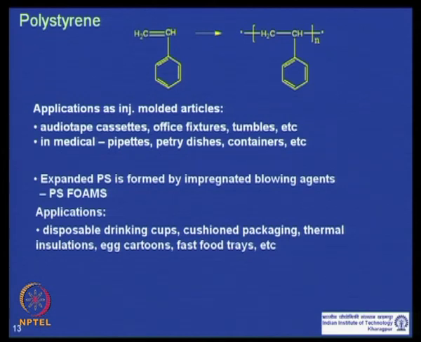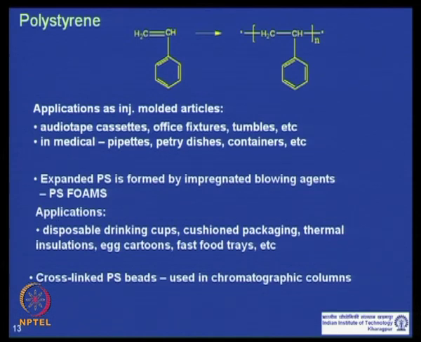Sometimes this cushion packaging is like in your lab, where the reagent bottles come with some packing outside or some boxes made up of polystyrene foams, and they are also used for thermal insulation wherever you need to protect the brittle material inside, like egg cartons and fast food trays. These are cheap polymers, so you can use these for very common applications.